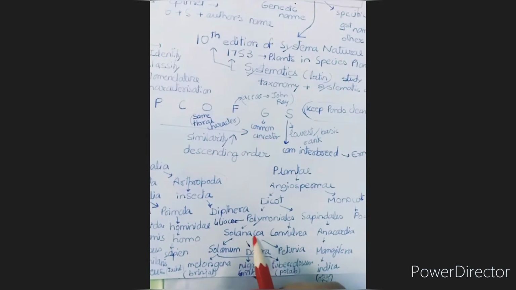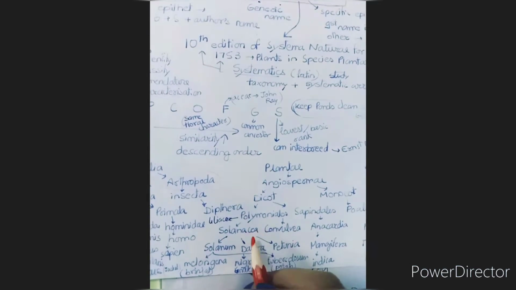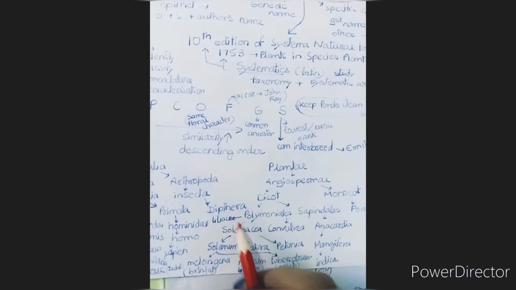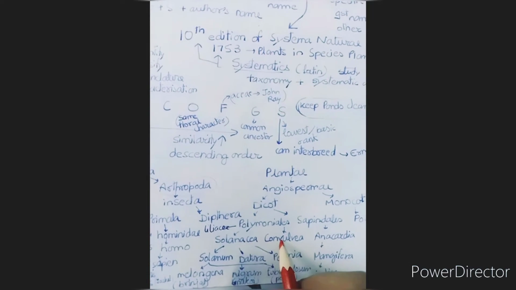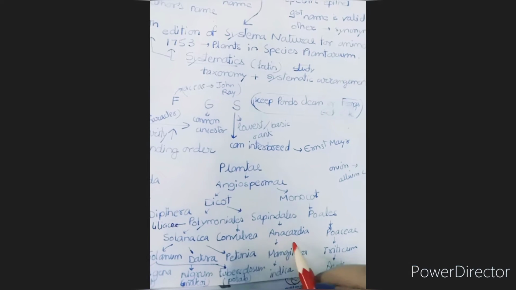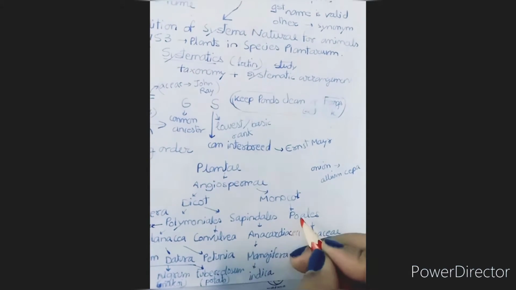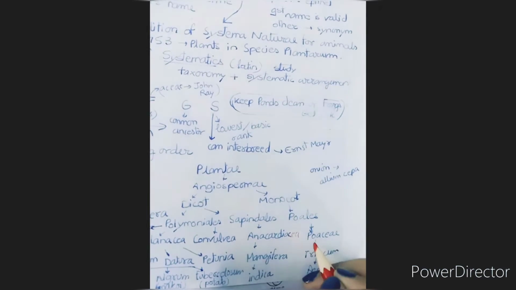Now family, sorry, for Polymoniales there are three families: Liliaceae, Solanaceae, Convolvulaceae. And for Sapindales, the family is Anacardiaceae. Now Poales, for Poales it is the Poaceae family, right?